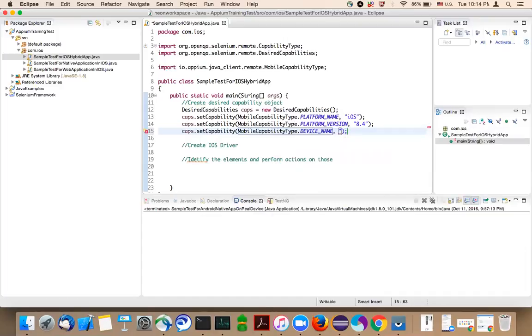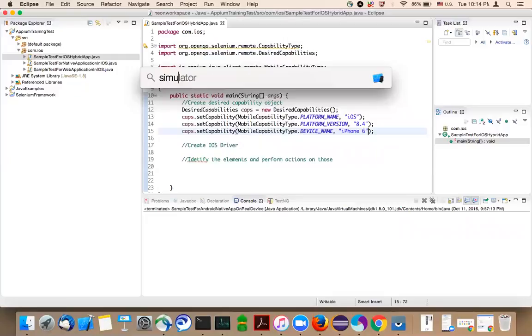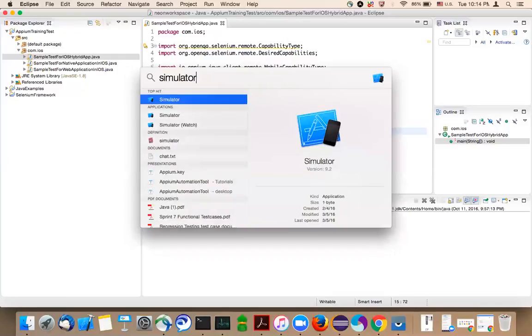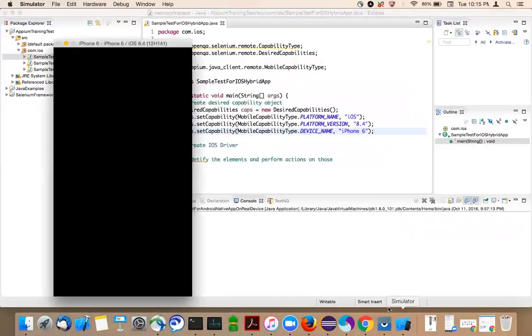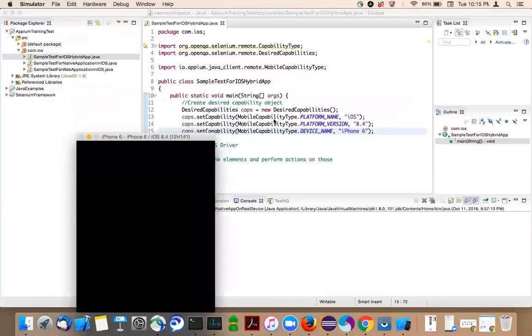The device name is iPhone 6. So if you wonder how I got all these details, let's open the simulator. Now you can compare these values and the simulator values. iPhone 6 and the version is 8.4 and the platform name is iOS, right?